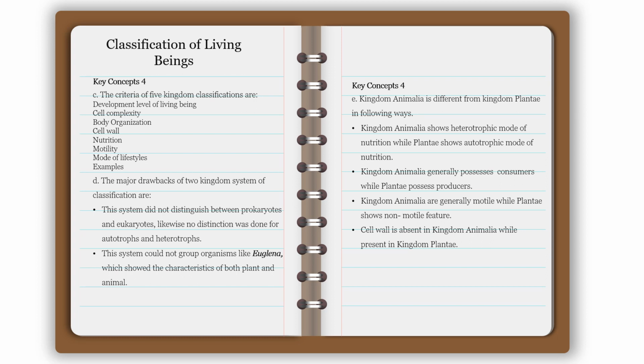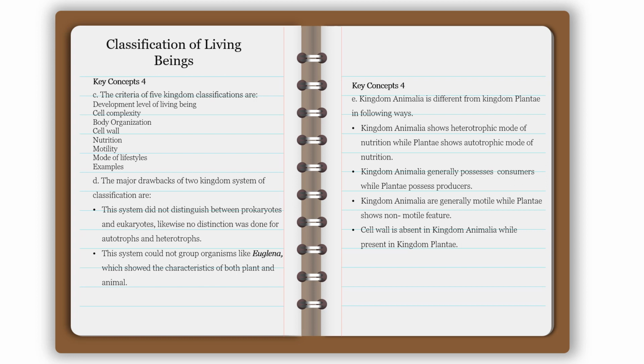and examples. D. The major drawbacks of two kingdom system of classification are: this system did not distinguish between prokaryotes and eukaryotes. Likewise, no distinction was done for autotrophs and heterotrophs. This system could not group organisms like Euglena, which showed the characteristic of both plant and animal.